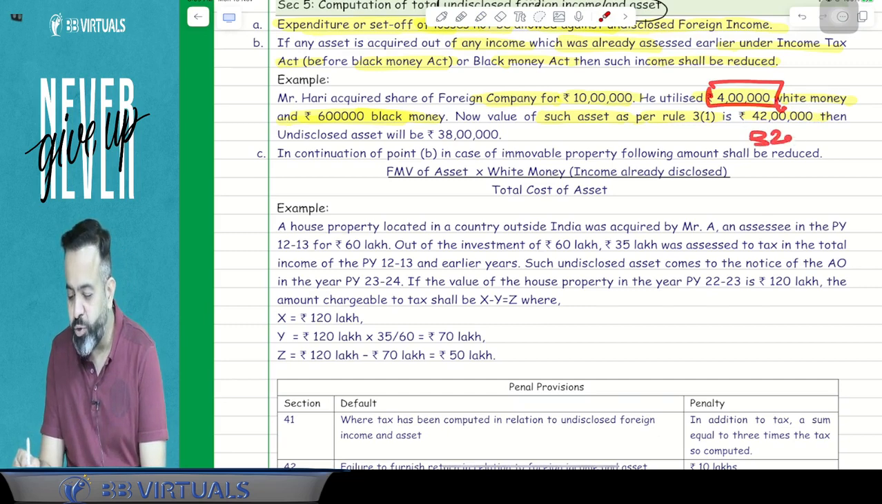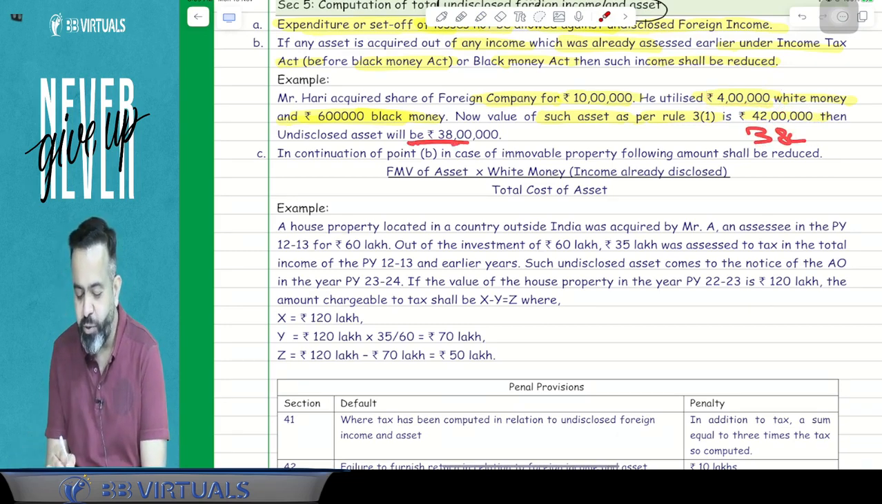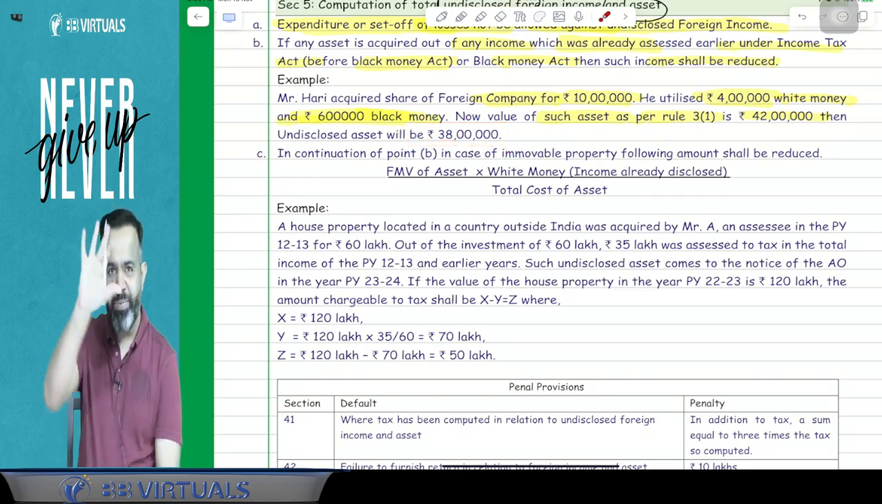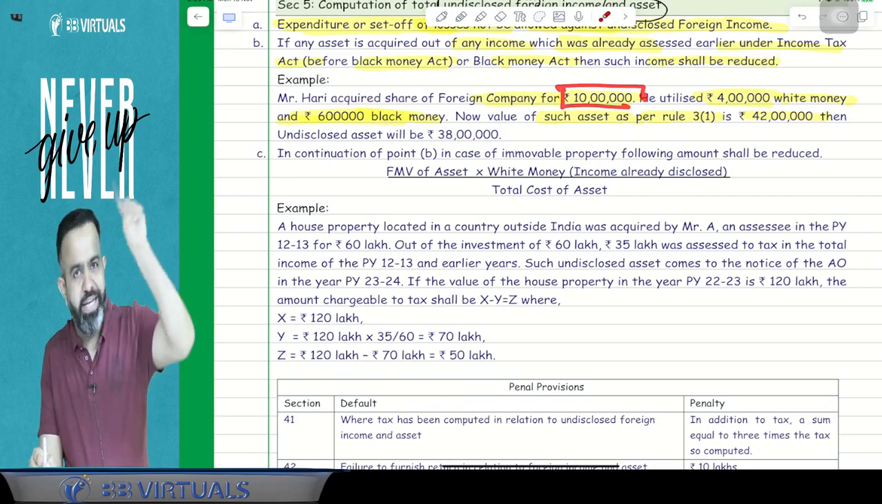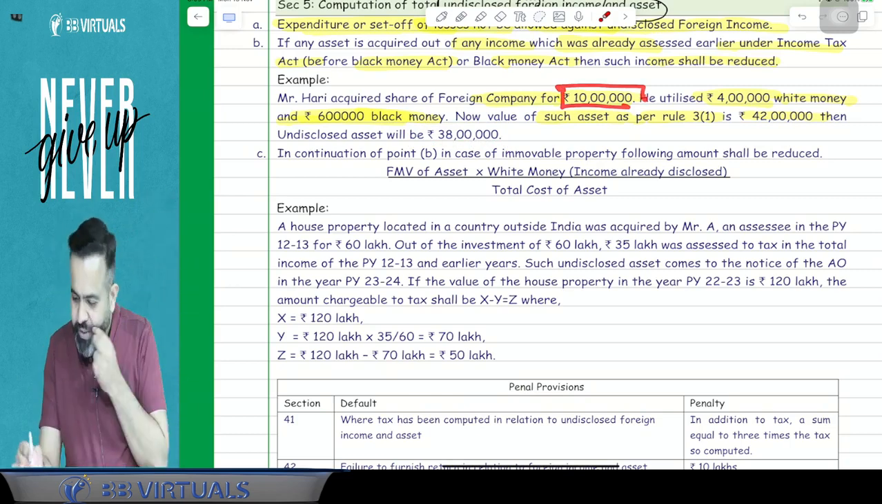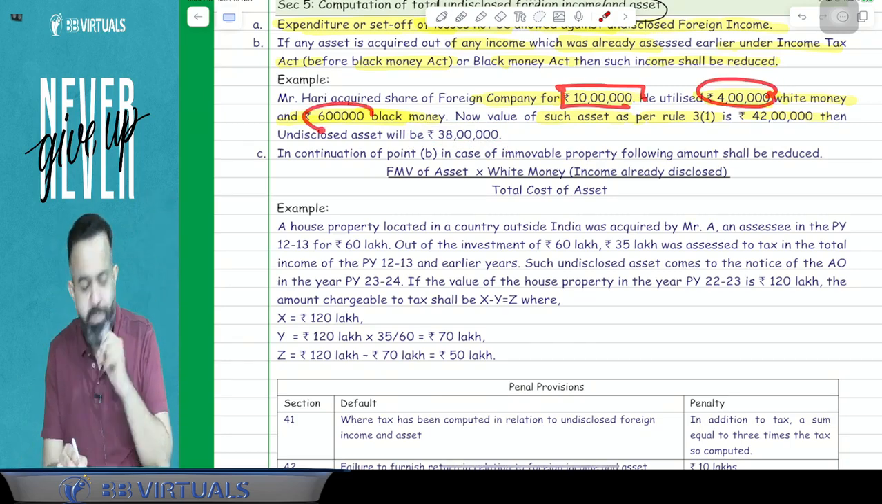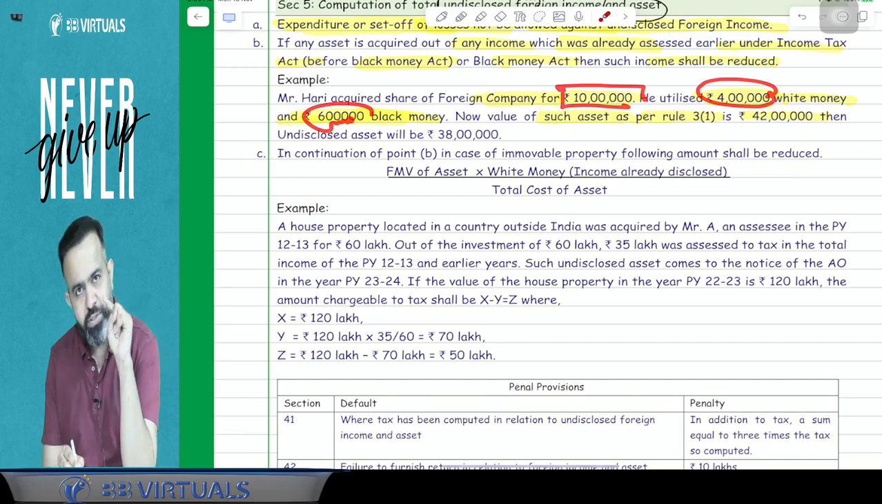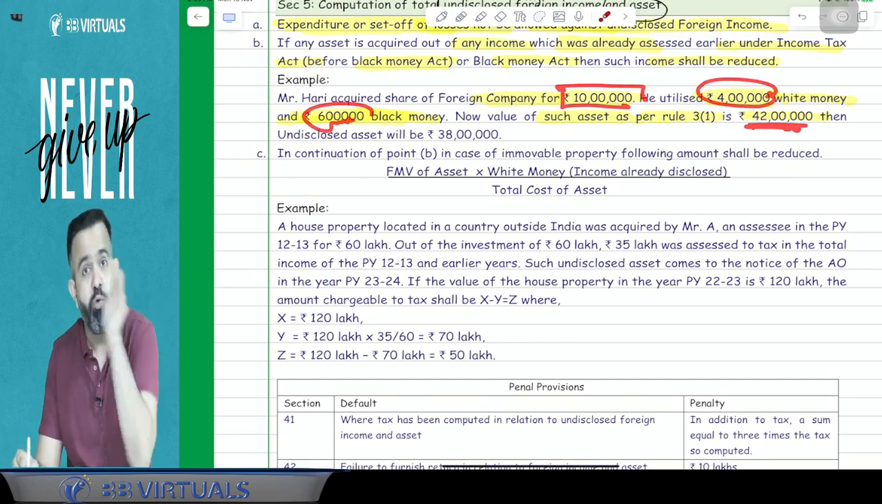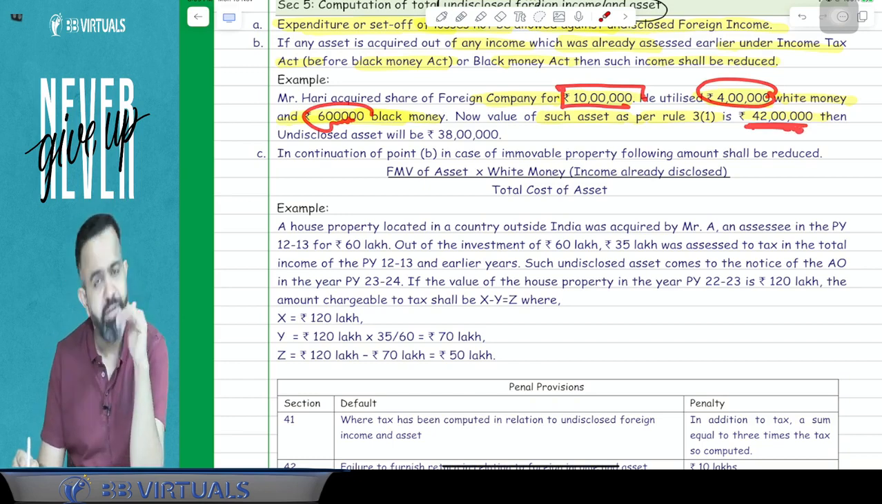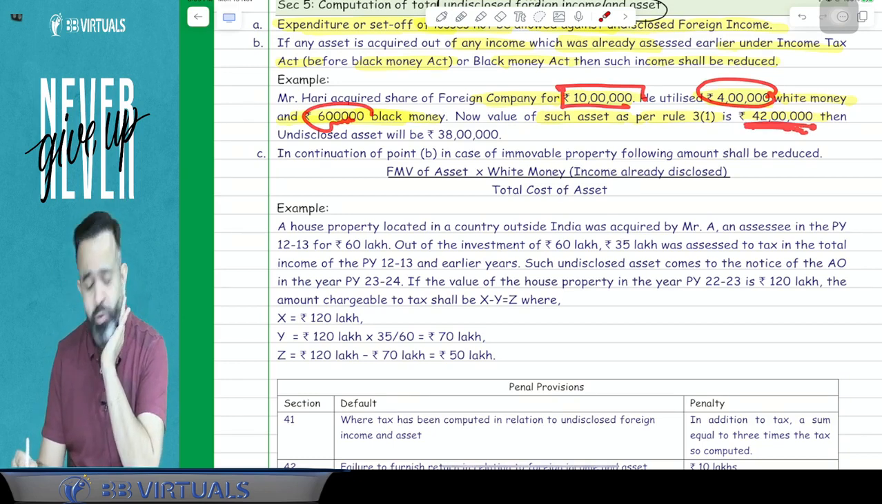So today the value should be 38 lakh, meaning the undisclosed asset will be 38 lakh. What I am saying is that one asset is acquired. Here the total asset cost was 10 lakh, and you utilized 4 lakh white money and 6 lakh black money. So 4 lakh was the white money, and today's value is 42 lakh. Out of 42 lakh, 4 lakh was white money, so 4 lakh will be reduced.